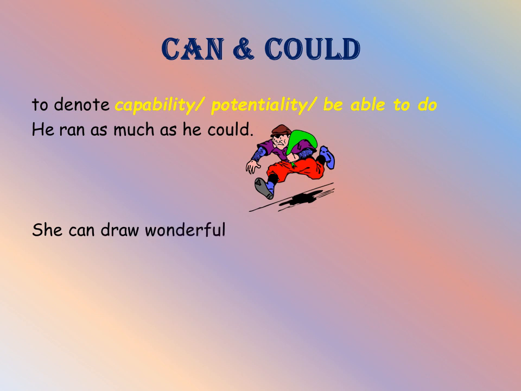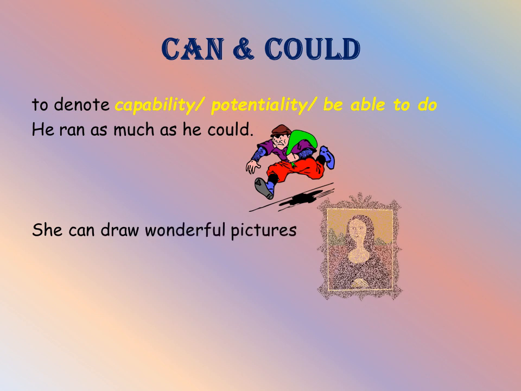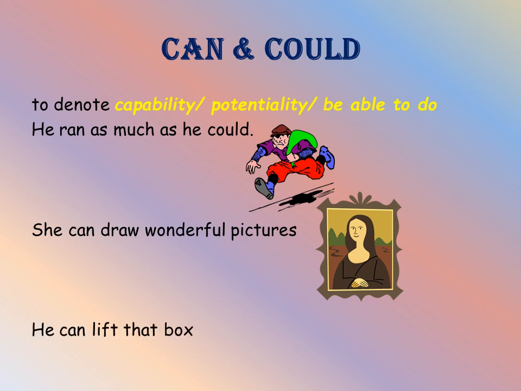She can draw wonderful pictures. To draw wonderful pictures is her ability. And the next one is he can lift that box. That is his capacity to lift, or he is able to lift that box. So in order to denote capacity or potentiality we will use can or could.